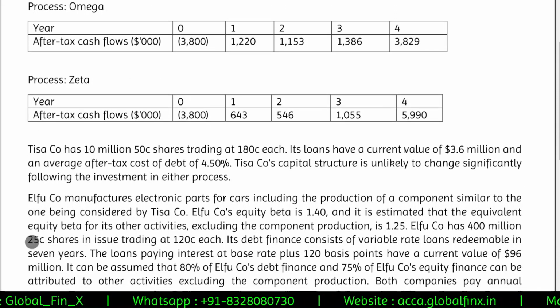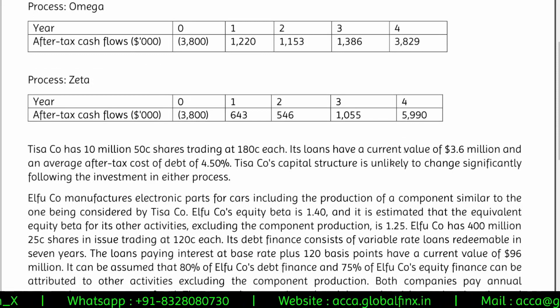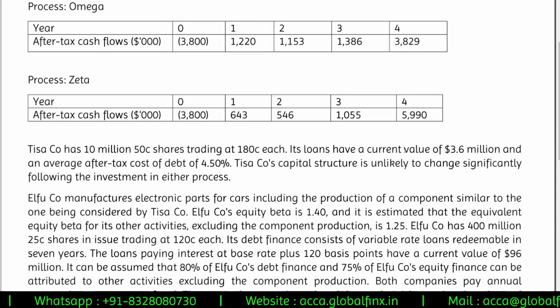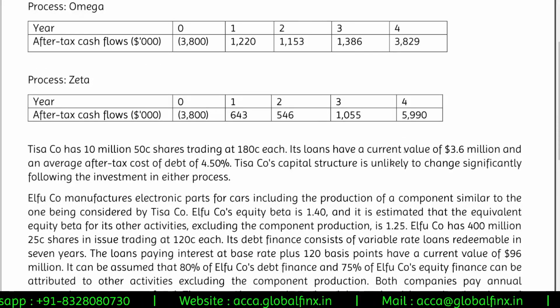But we need to check the present value. To discount to the present value, we would need the discounting factor, cost of capital or IRR, whatever the question says. So we'll have to check. Most probably it will be the weighted average cost of capital. So we'll figure it out.